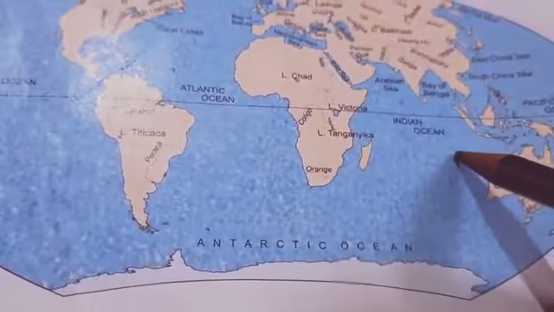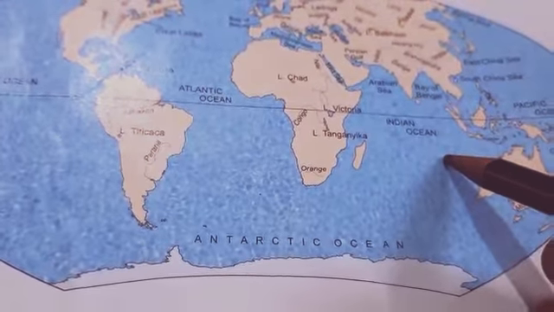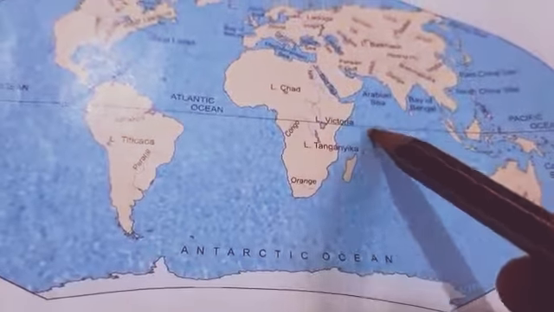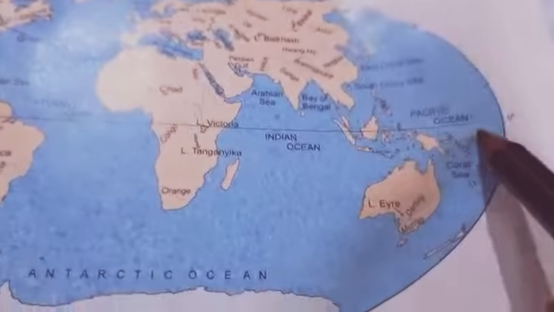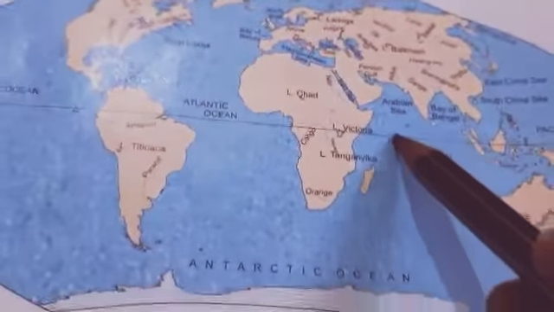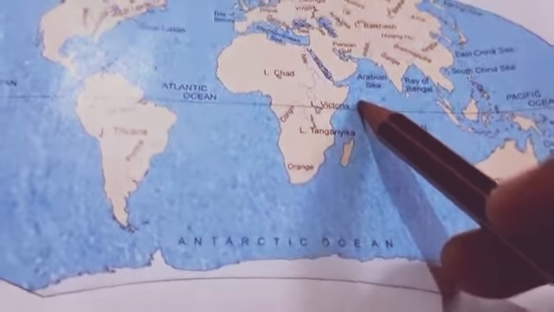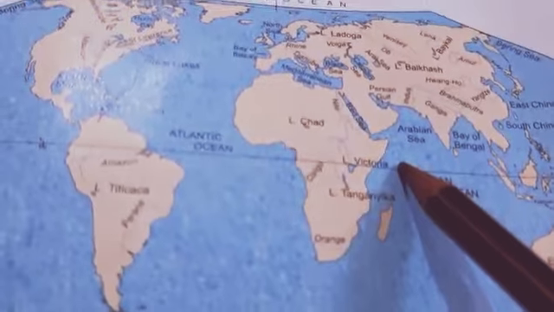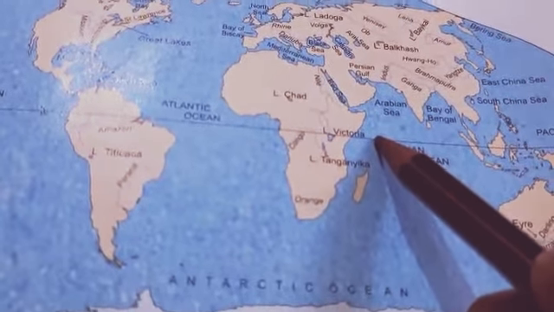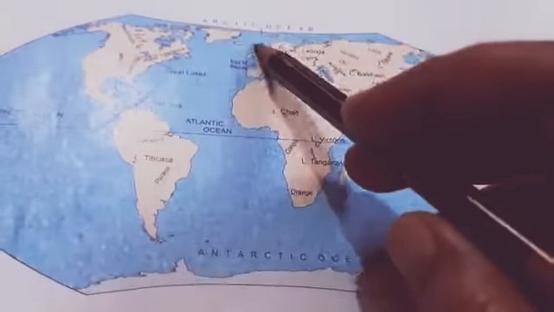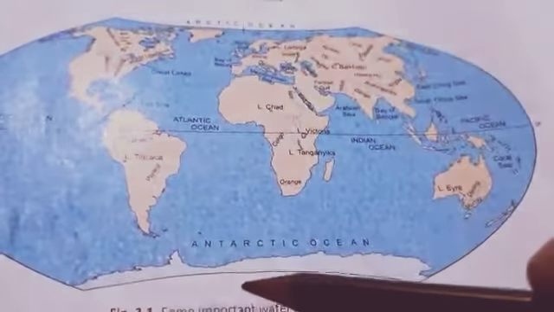The equator is an imaginary circle drawn around the globe. This equator line is an imaginary circular line drawn around the globe, exactly halfway between the two poles. Like this is the North Pole, this is the South Pole.